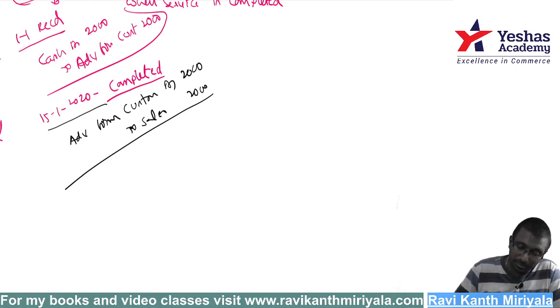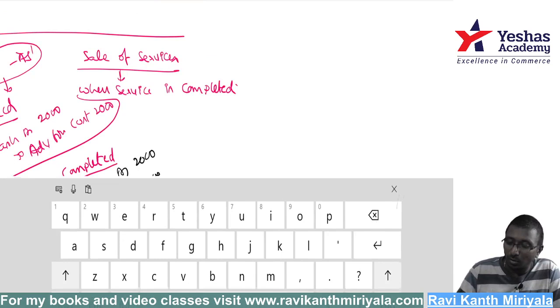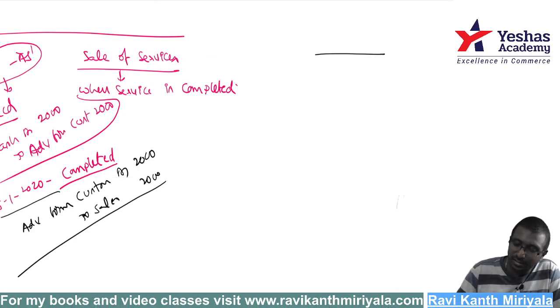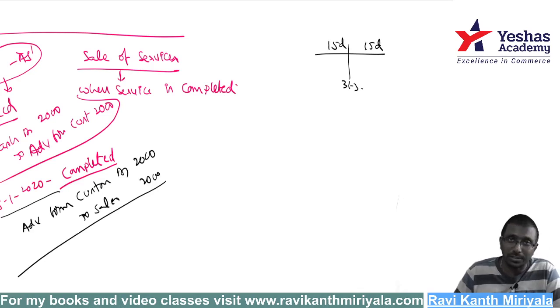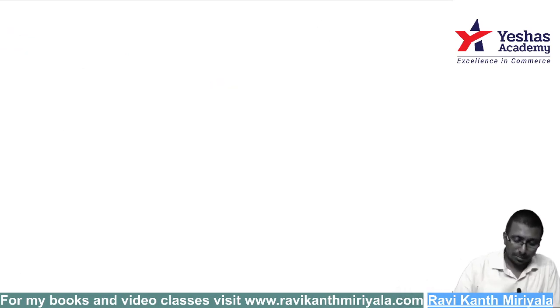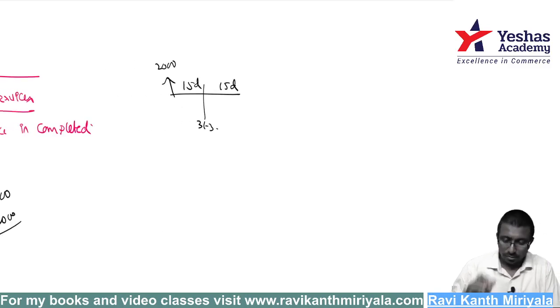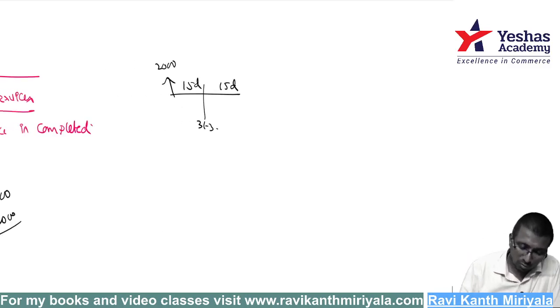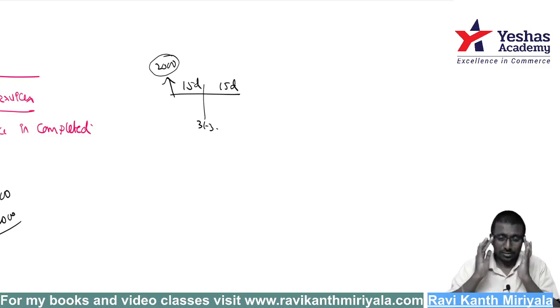Got it? But in this situation, say the financial year ends on 31st March. On this side 15 days I have to teach, and on that side 15 days I am supposed to teach, but today only I received an advance of 2000 rupees. Suppose you have paid 2000 rupees, wherein I have to teach a 30 days class.